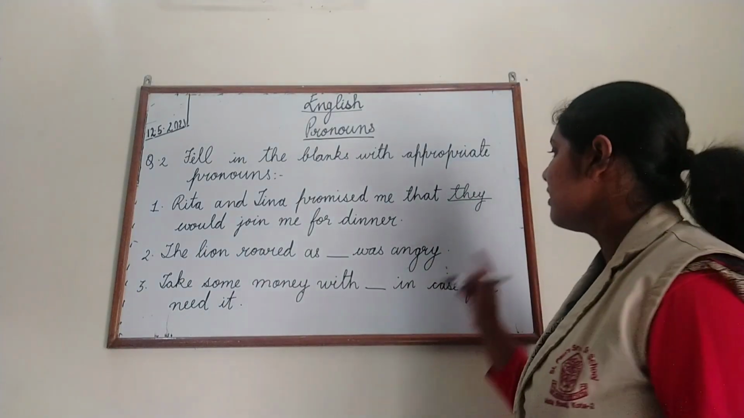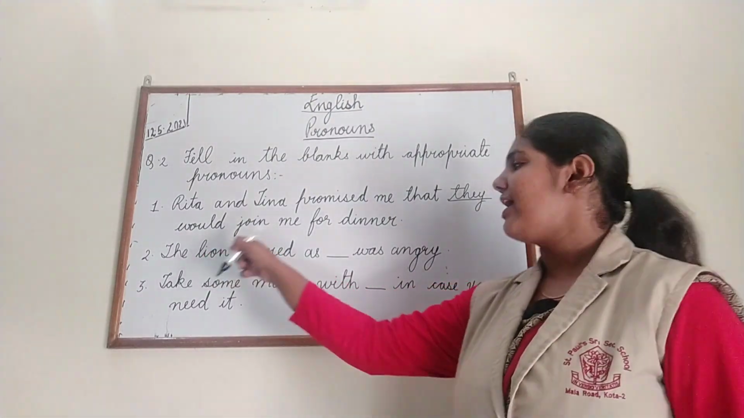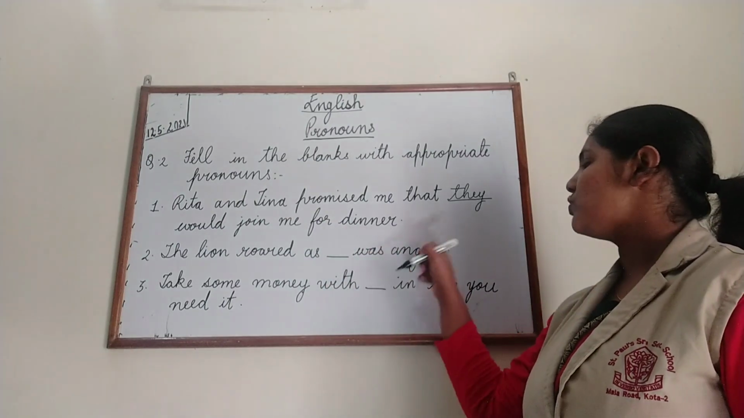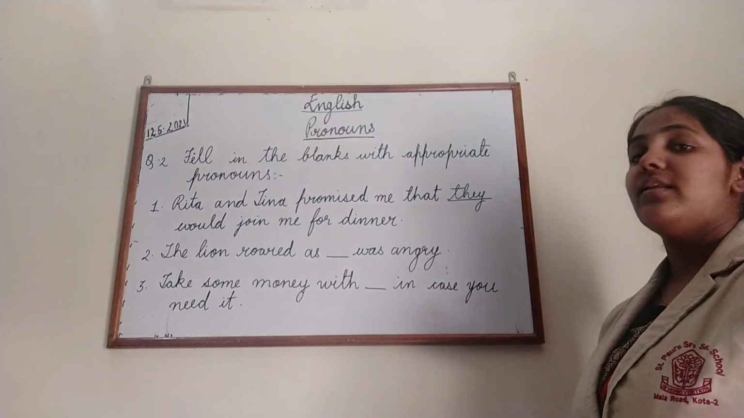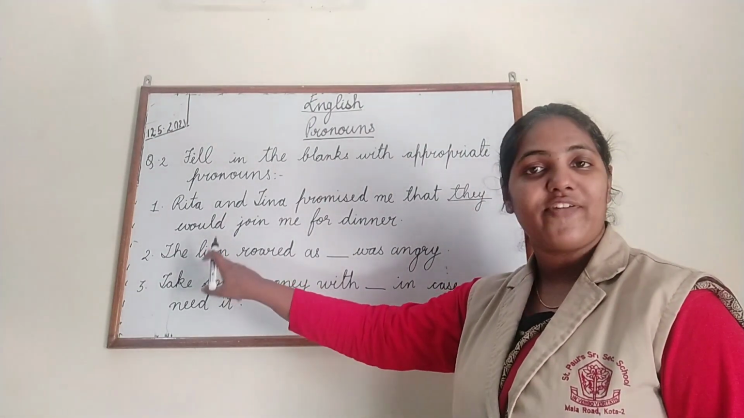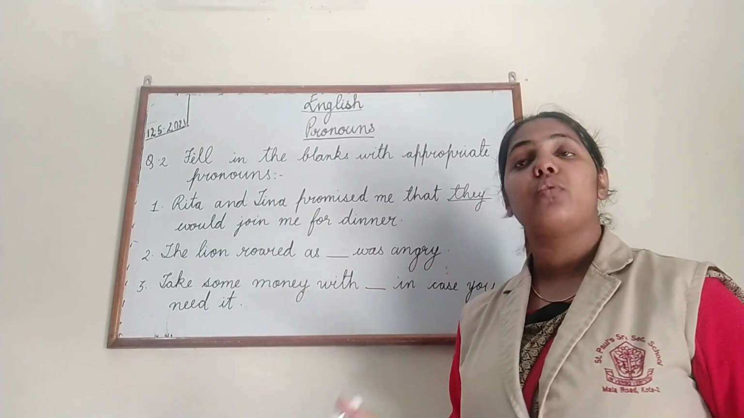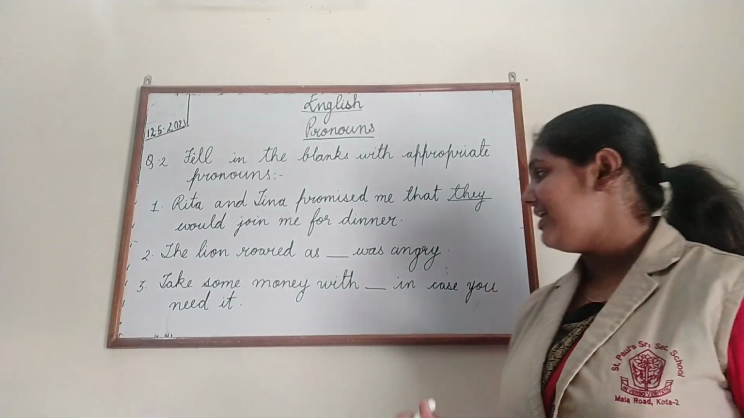Okay, understood? Next one. The lion roared as it was angry. Now what is the naming word here, children? The naming word here is lion. Okay, it is the name of an animal. And which pronoun do we use in place of the name of an animal? The answer is it.